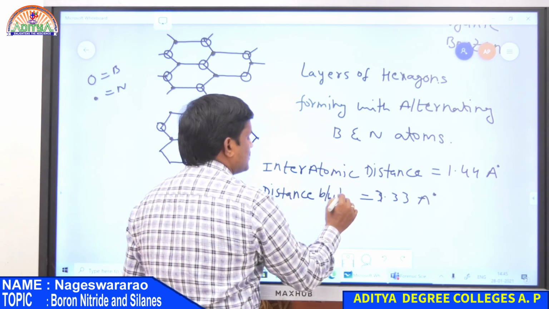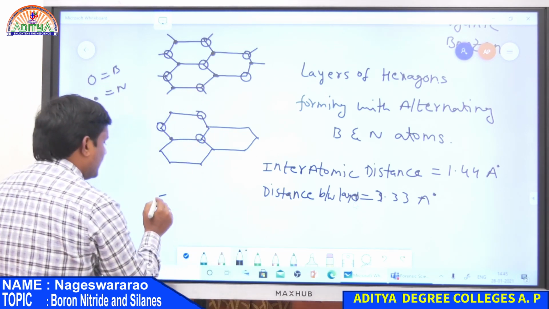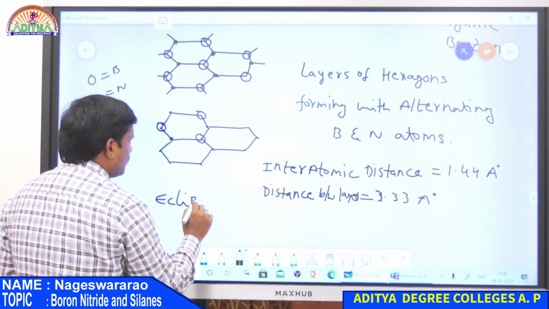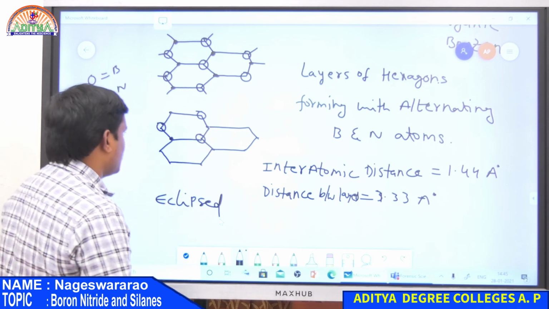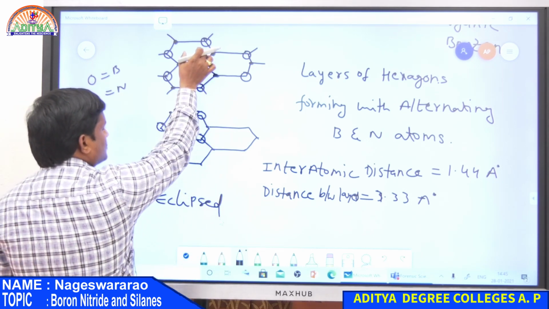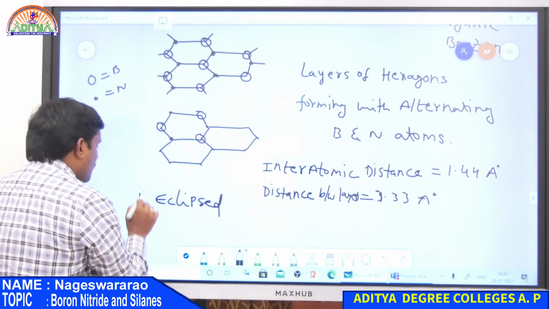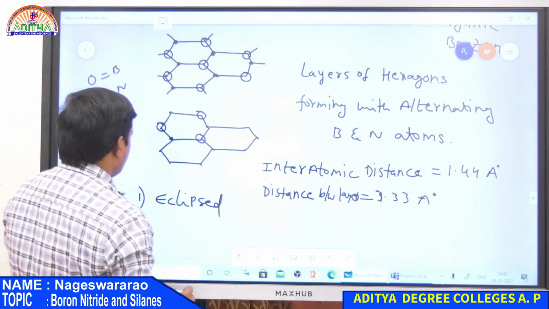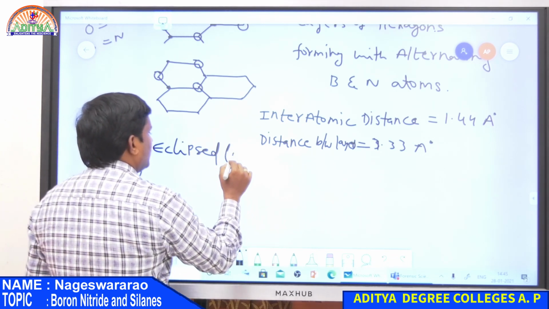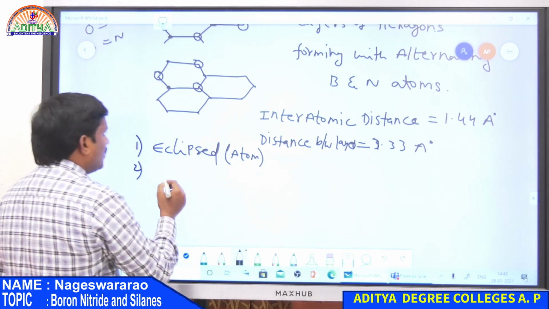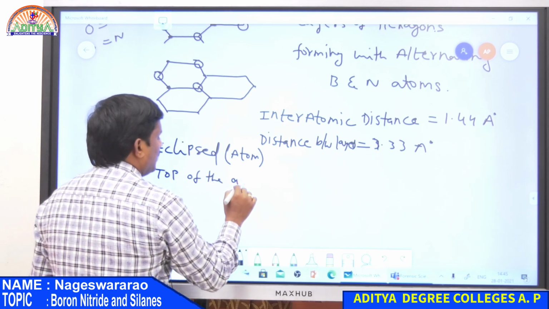Distance between layers. In this structure, all boron atoms are present in eclipsed form, and each hexagon ring is present on top of another hexagon ring. So this is a hexagon ring, and this is also a hexagon ring. This ring is present on top of this ring. Therefore, in the case of boron nitride structure, all atoms are arranged in eclipsed form, and all the rings are present on top of another ring.